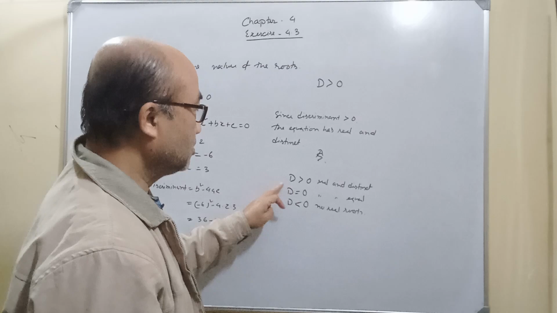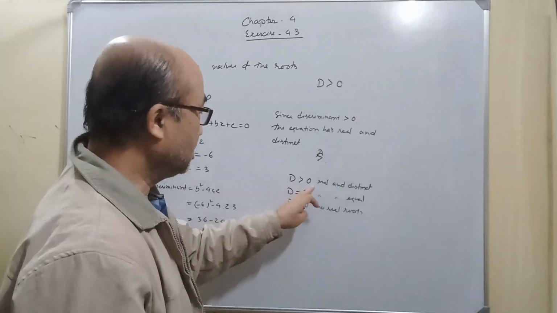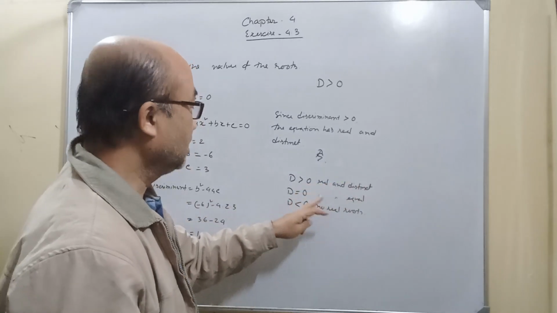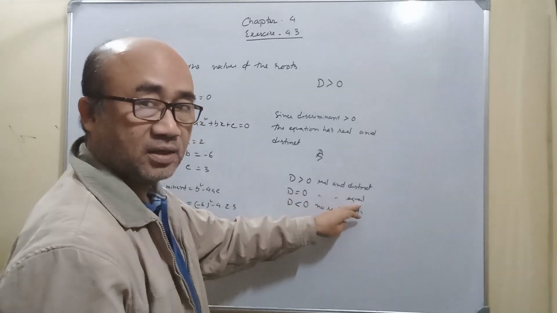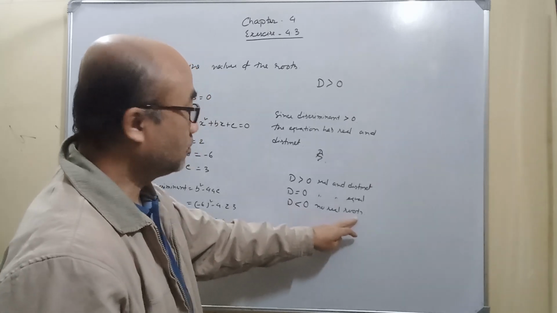In an earlier class we discussed this. If d is greater than 0, then both the roots are real and distinct. If it is 0, then both the roots are real and equal. And if d is less than 0, then no real roots.